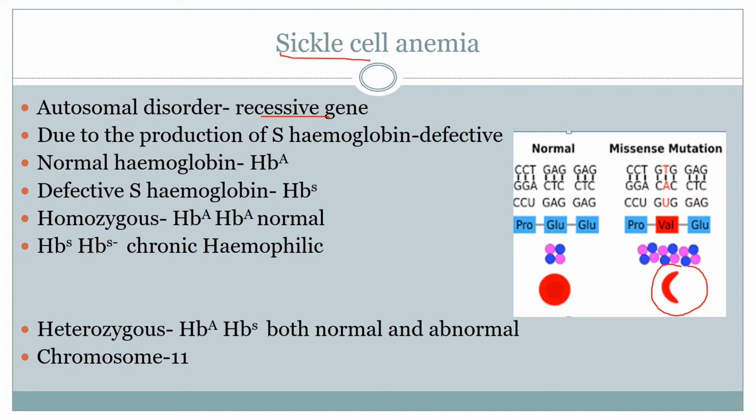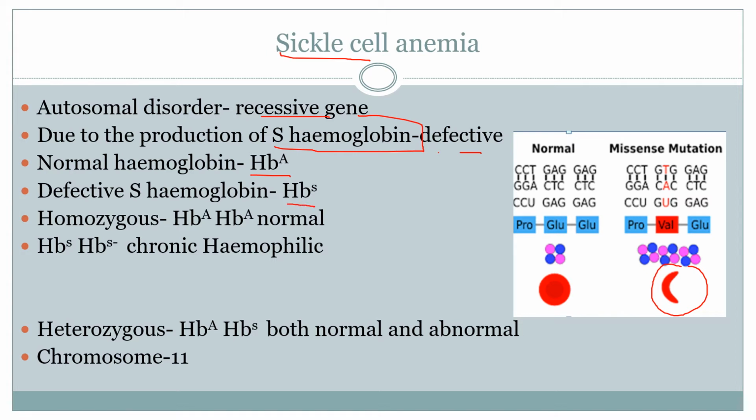What happens exactly in case of sickle cell anemia is production of S hemoglobin is seen. This S hemoglobin is defective hemoglobin. We all will be having HbA, that means normal hemoglobin, whereas defective hemoglobin is represented by HbS.